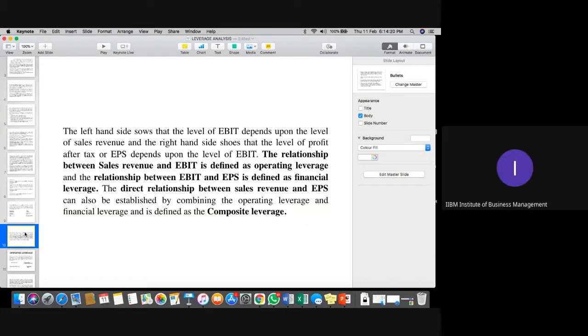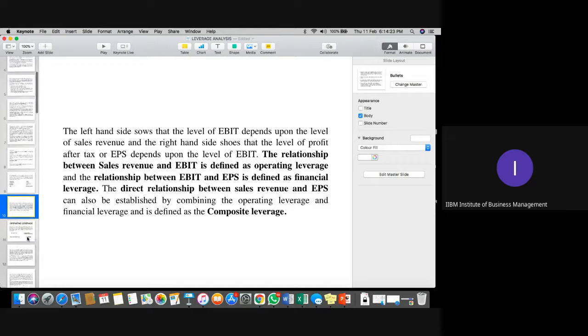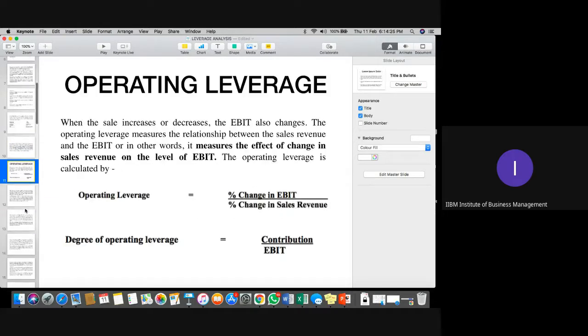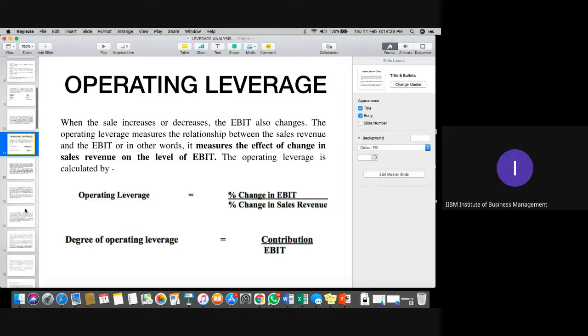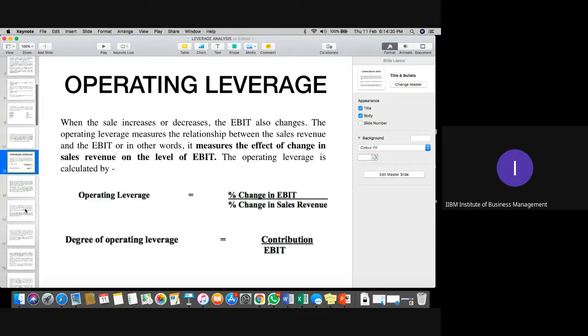Yes, fine. Now we'll start the first topic, operating leverage. What do you mean by operating leverage? First of all, that we'll discuss now. As I told you, operating leverage is always associated with the sales of the company. As sales increase, the profit will increase. As sales decrease, the profit will decrease. So always remember, operating leverage is always associated with the profitability of the company, and this profitability changes because of the change in the sales revenue of the organization.